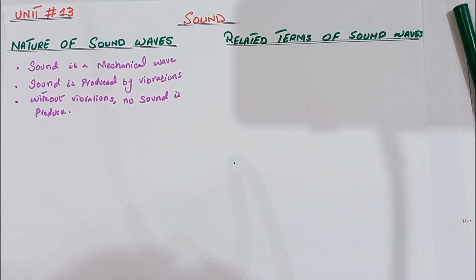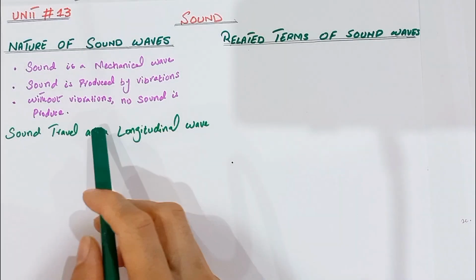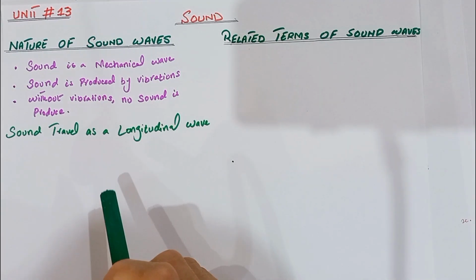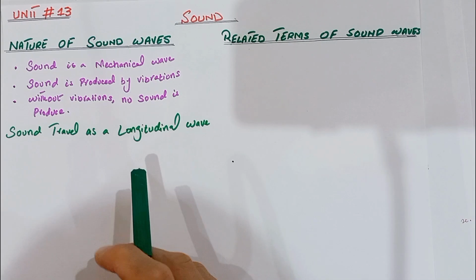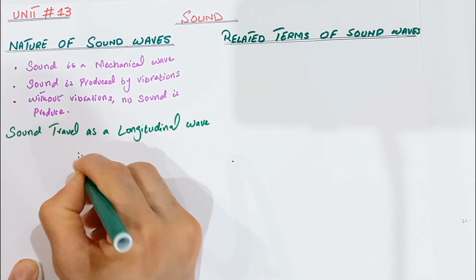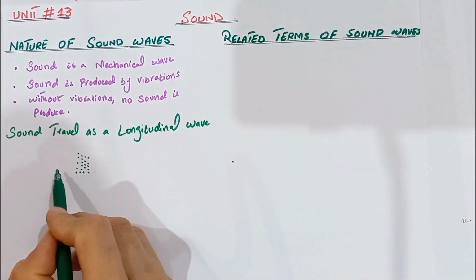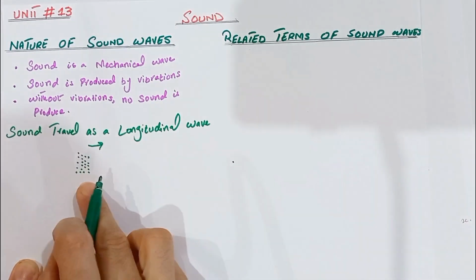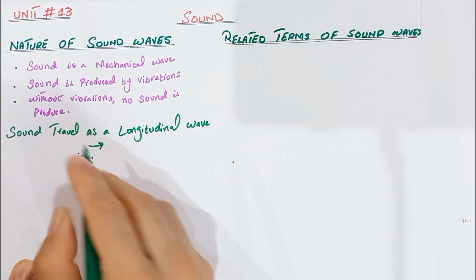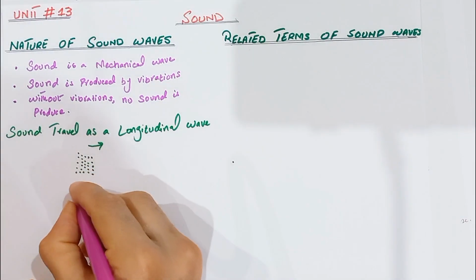Okay, now we discuss the most important concept, that sound travels as a longitudinal wave. In a longitudinal wave, the particles move only back and forth about their fixed position. Their vibration is parallel to the direction of the sound travel. This type of wave is a longitudinal wave. When the particles of the air move forward, this crowded region is called a compression.